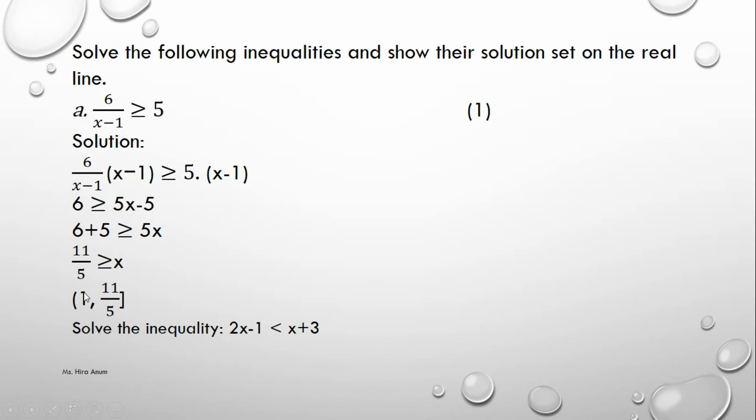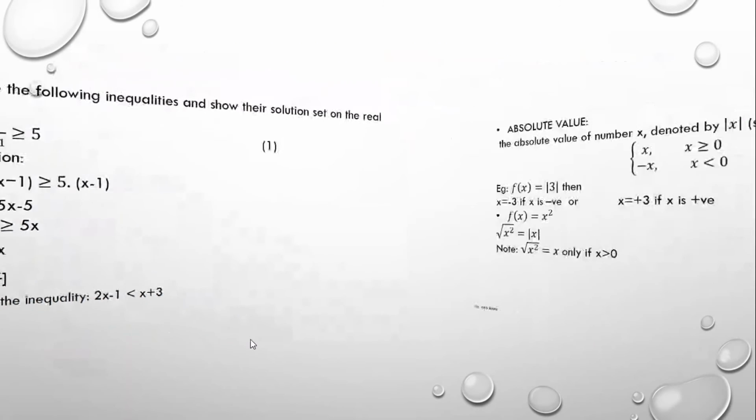This becomes the interval. In this, 11 over 5 we find is closed. But here we can see that if we put 1, it becomes 6 over 0, which is undefined. So we never take 1. So 1 is an open interval end. You can solve it and find the answer.